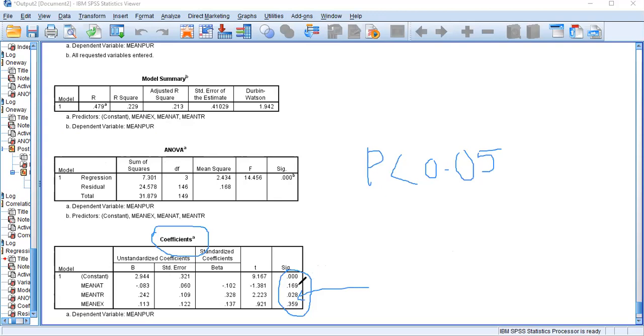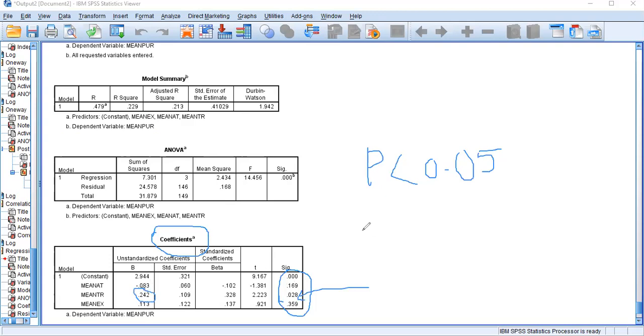Therefore, we can conclude that attractiveness of the celebrity and expertise of the celebrity are not statistically significant to the purchase intention of consumers in Sri Lanka. Right? So please look at the coefficient sig value, then make sure which independent variables are going to be statistically, or significantly, influencing your dependent variable. Right? So that is the sig value. Then under the sig value, if the p value is less than 0.05, then you can go with the beta value.